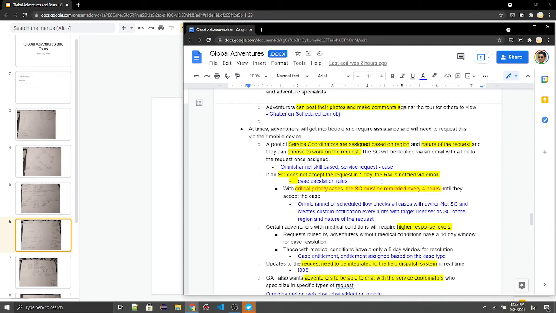For critical priority cases, the SC must be reminded every 4 hours. So again, here we are saying that a schedule flow checks all cases with owner not SC. So all the cases which do not have the owner as the service coordinator are checked via a schedule flow. Sorry, this is not omnichannel. And it creates a custom notification every 4 hours with target user set as SC of the region and nature of the request.